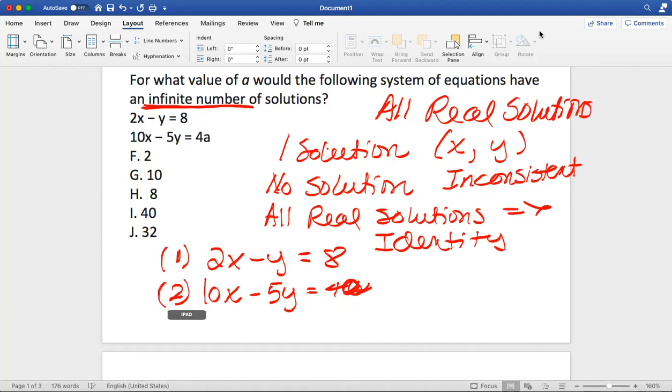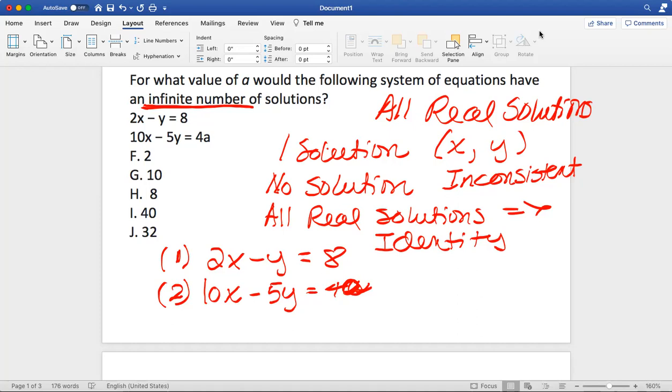What are they doing to equation number one in order to get to equation number two? Listen to that question again. You're supposed to be asking yourself this question. This is called the brainstorming portion. How did they go from the first equation to the second equation? Because you want both equations to be identical to each other. You want them to be the exact same thing.